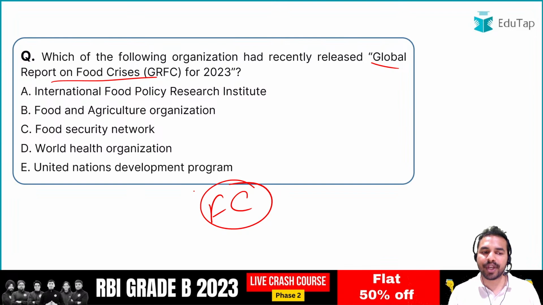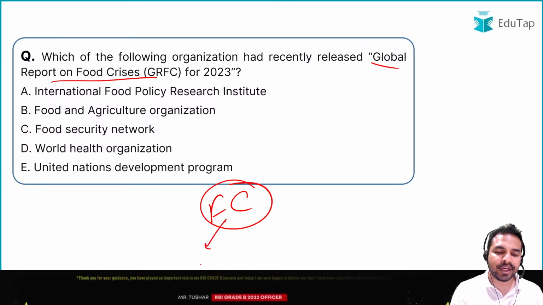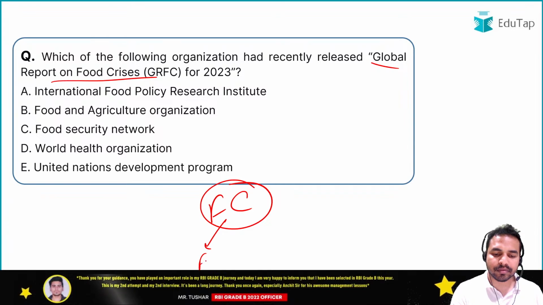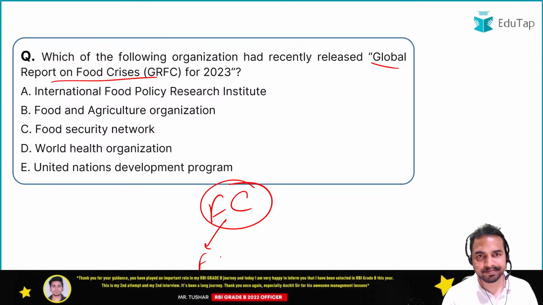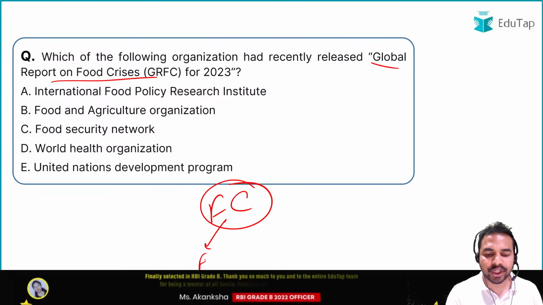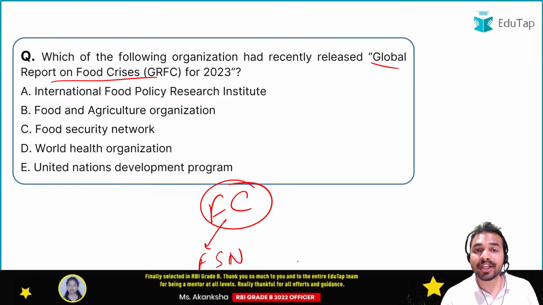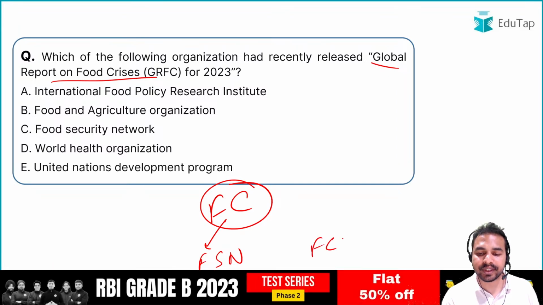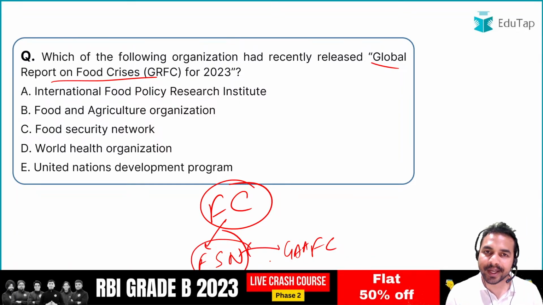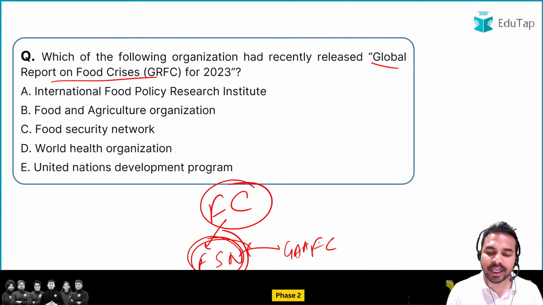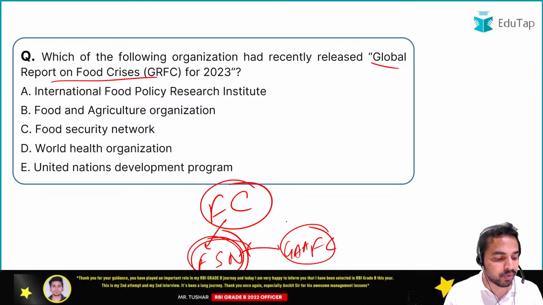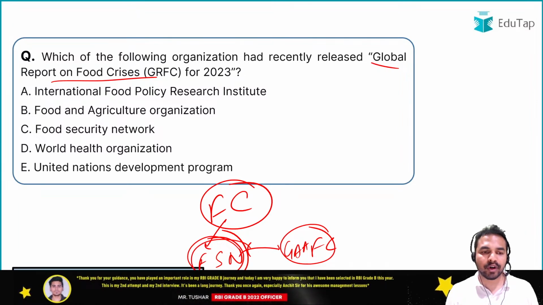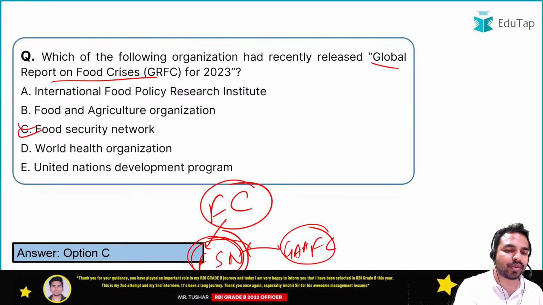तो यहां पर हमें दो चीजों की जरूरत है. What exactly we need? We need a food security network, and we need a network which basically can work against the food crisis. Okay, so guys, we need a global network against a food crisis and we need a food security network. So what will be the right answer? In this manner you guys can very easily remember this part. Okay, तो food security network हमें चाहिए और एक हमें network ऐसा चाहिए which can work against the food crisis. So what will be the right answer here? The right answer is option C, that is food security network.